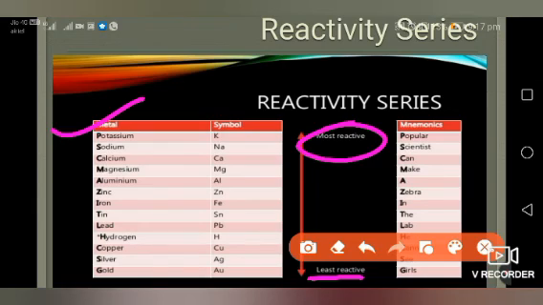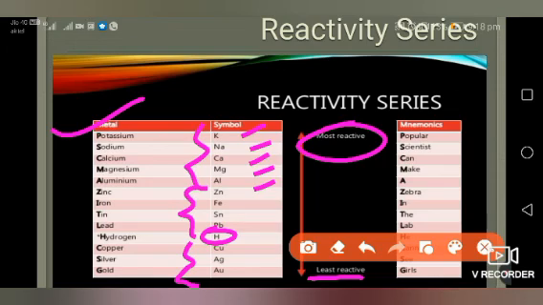The series goes like this: potassium is the most reactive, sodium is the second most reactive, calcium is the third most reactive, then magnesium, then aluminum. Up to aluminum, all the metals are very reactive. Zinc, iron, tin, lead are medium reactive, and after hydrogen all are least reactive. Okay, so these are most reactive, these are medium reactive, these are least reactive.